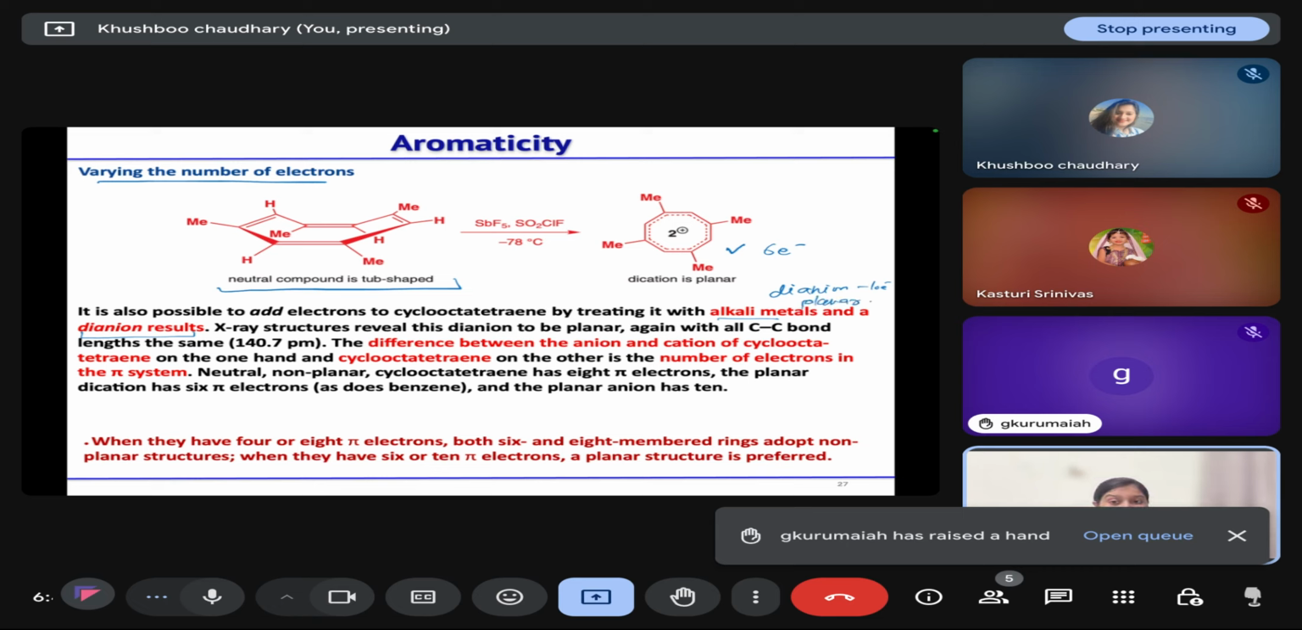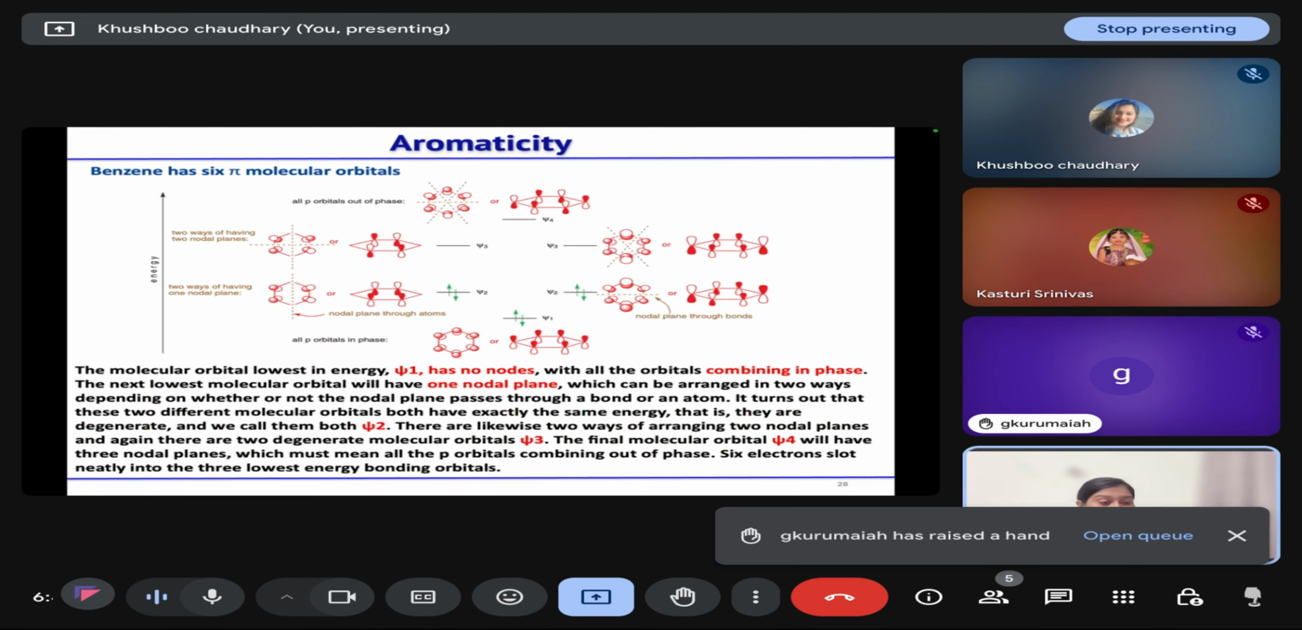So this implies that for any molecule having 4 or 8 pi electrons in a 6 or 8 membered ring, it will adopt a non planar structure. But if your 6 or 8 membered ring has 6 or 10 pi electrons, then it will adopt a planar structure. So the planar structure that is cyclic and has 6 pi or 10 pi electrons, because of this planarity, gets stabilized. This we call aromaticity.